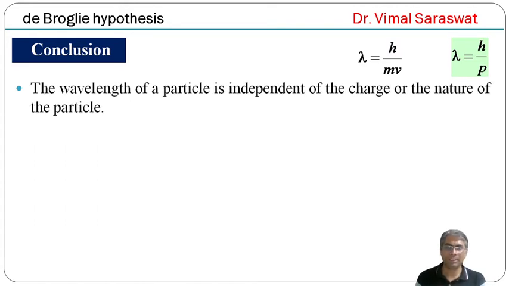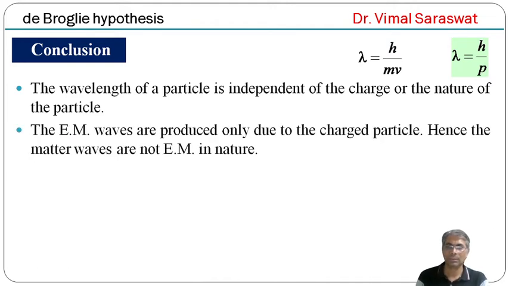The wavelength of a particle is independent of the charge or the nature of the particle. Electromagnetic waves are produced only due to charged particles, hence matter waves are not electromagnetic in nature.